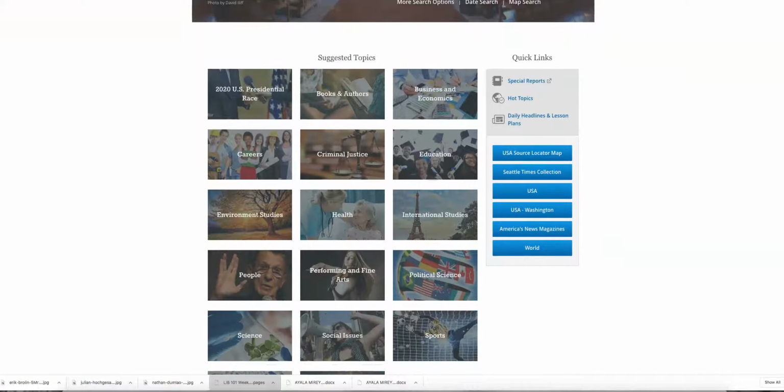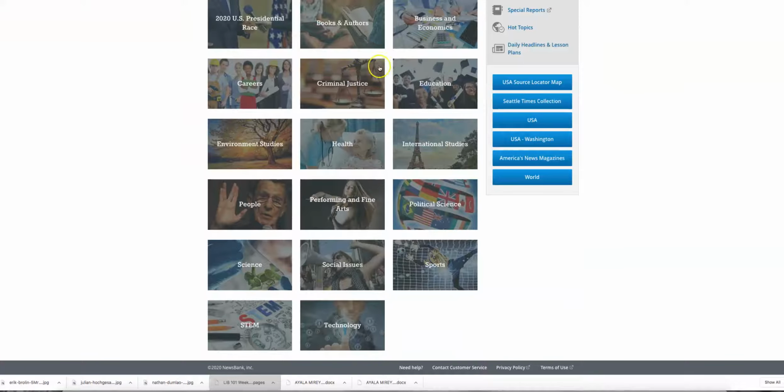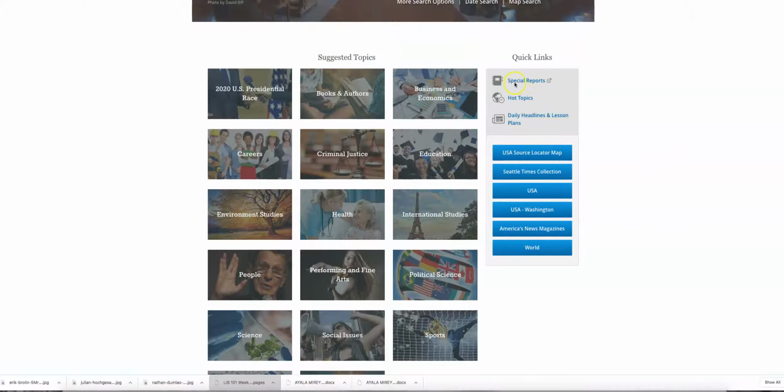While we're here, this is also a place that gives you some ideas of things to write about, and it puts some things in different sections and topics for you to go into an easy place to start picking off and doing your research. But also, if you want to narrow it down by geography, you're able to do so here, including Seattle and USA, Washington newspapers. And if you want to only look at America's news magazines, this would be the place to go. These are great places for those big, beautiful, bold stories that are secondary resources.